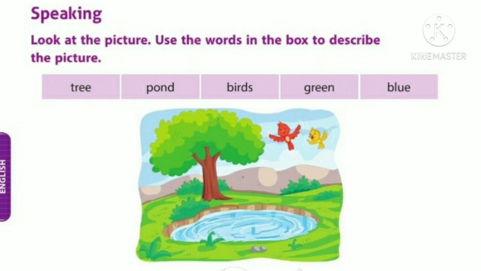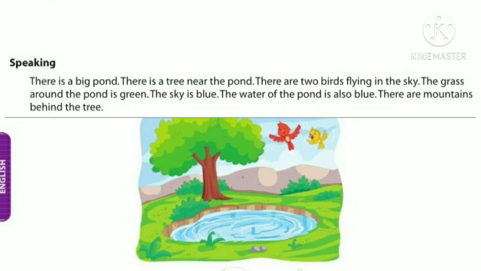We have used all the words in the box to describe this picture, right? So, we shall speak it once more. Listen to me carefully. There is a big pond. There is a tree near the pond. There are 2 birds flying in the sky. The grass around the pond is green. The sky is blue. The water in the pond is also blue. There are mountains behind the tree.